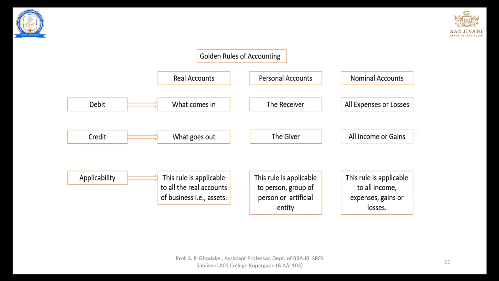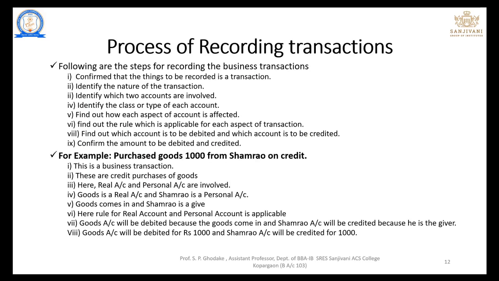So now, based on the second point, that is how to journalize those transactions, the golden rules of accounting are applicable. Now, the process of recording the transactions. There are certain steps which need to be followed by the businessman. So how to record the business transaction? The first step is to confirm that the thing to be recorded is a transaction. Once you have confirmed that, then identify the nature of the transaction, whether it is real or personal or nominal. Then identify which two accounts are involved. Then identify the class type of account, that is, the classification of accounts applicable to those two accounts.